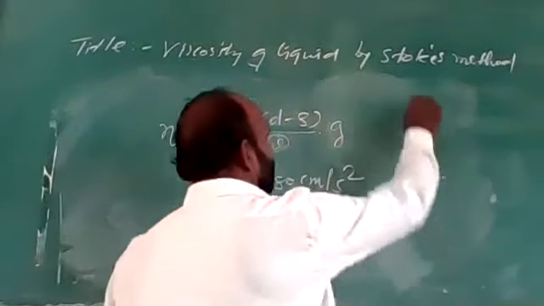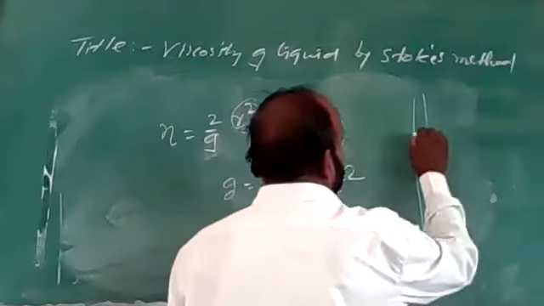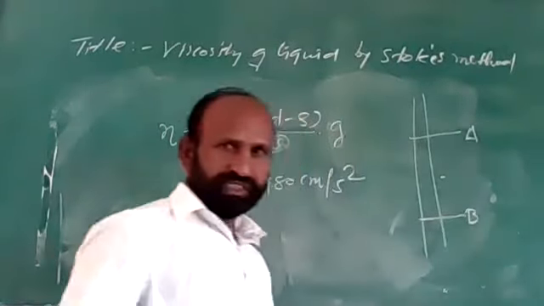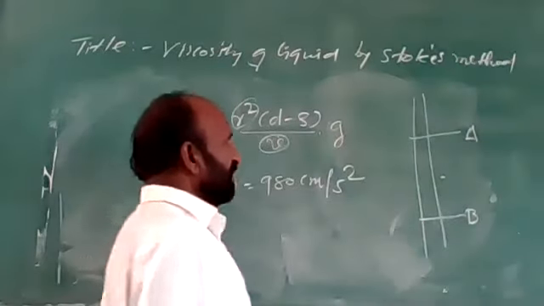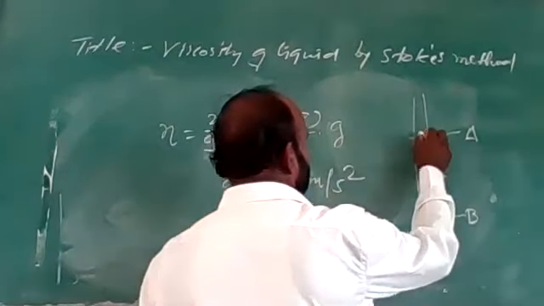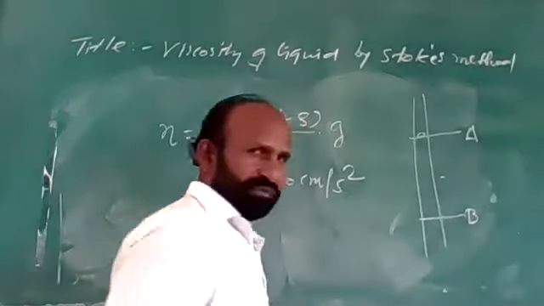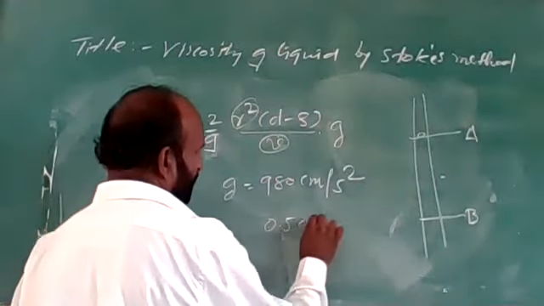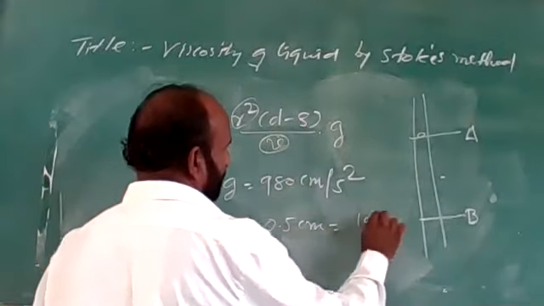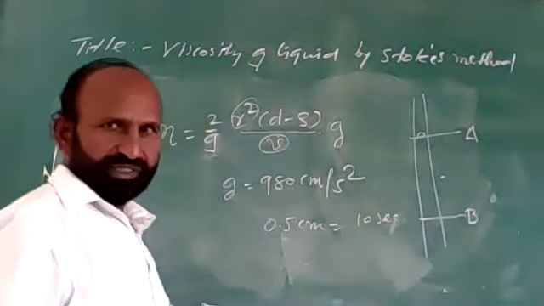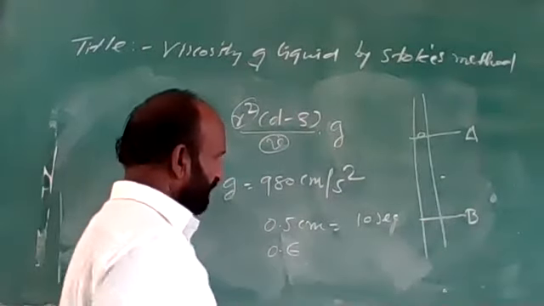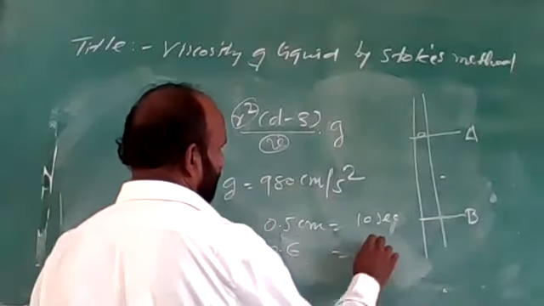Means when that ball is moving from A to B, this is the distance which is fixed. If we take a small ball, say 0.5 centimeters, it takes more time, 10 seconds. If we increase its radius, 0.6,